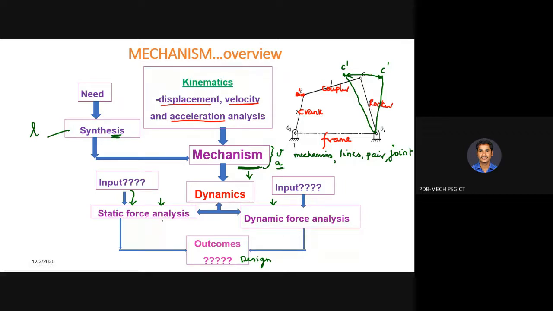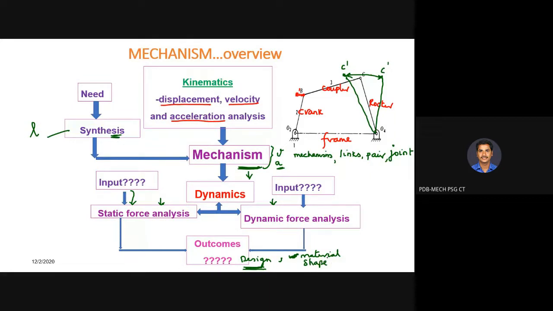After completing the dynamic analysis, that is static force analysis and dynamic force analysis, after doing all that, the output you get is the complete design of the mechanism. Okay, here you will be deciding what material you are going to use.